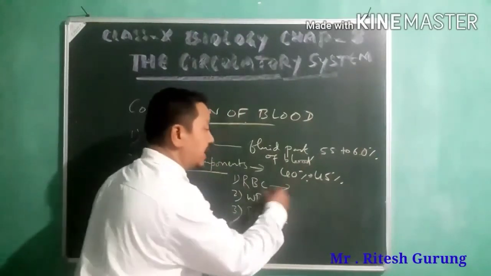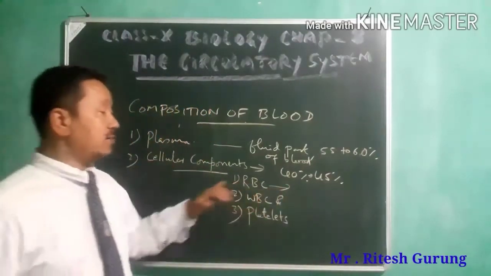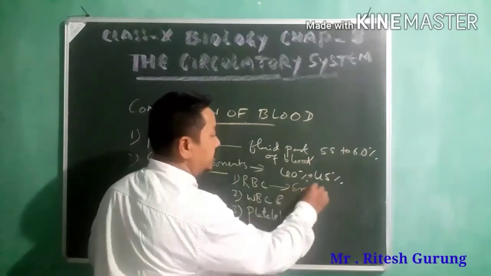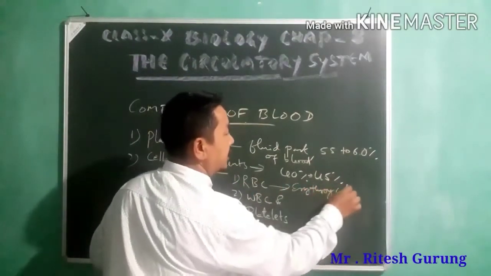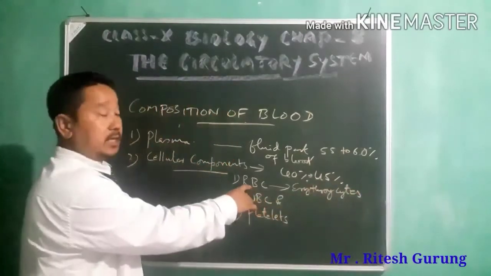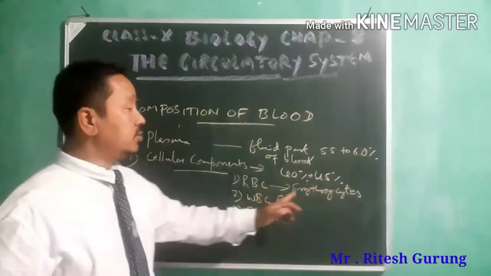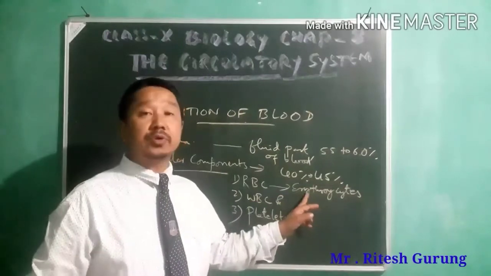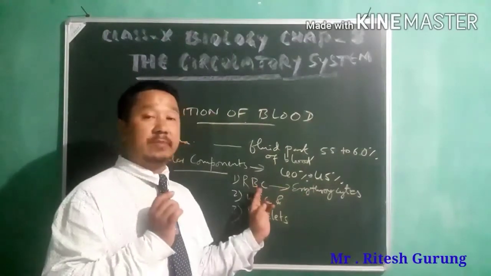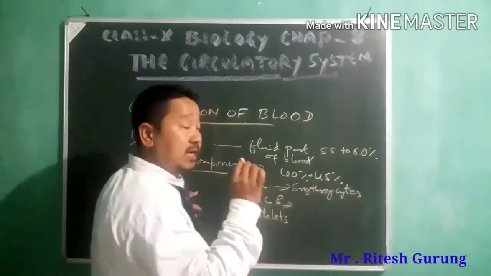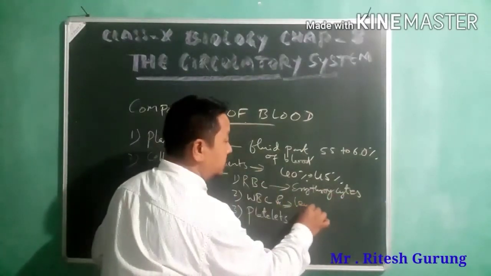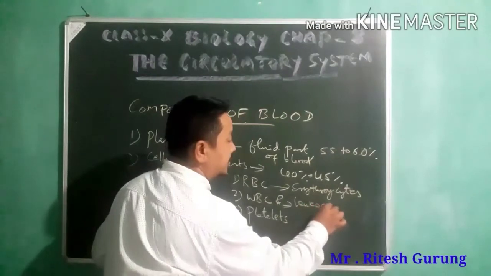The cellular components include three different kinds of cells. They are RBC, red blood cells, which are also called erythrocytes. Please remember the alternative name also, erythrocytes. WBC, white blood cells, are also termed as leukocytes.